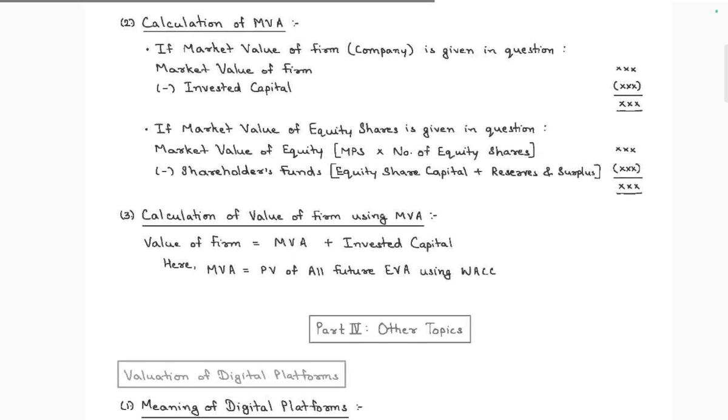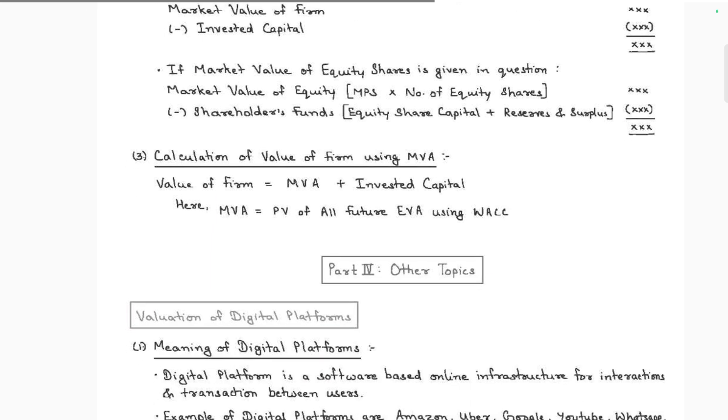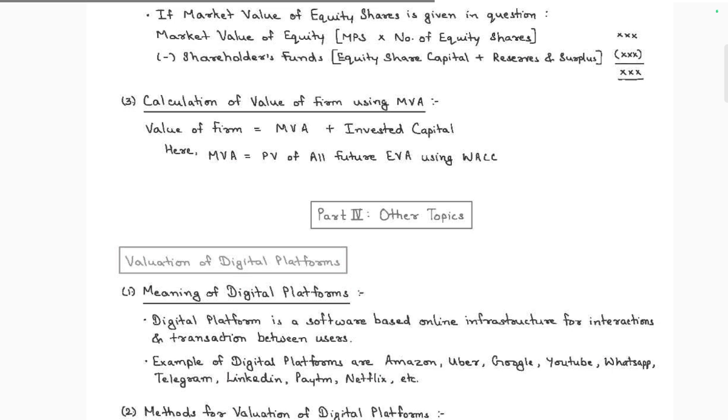So you need to know the difference. Calculation of the value of the firm using MVA: value of the firm is equal to MVA plus invested capital. If MVA is found and given, we can get the market value. MVA is equal to the present value of all the future EVA using WACC. Okay.